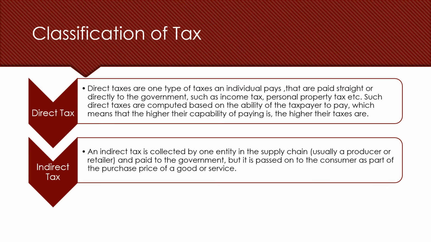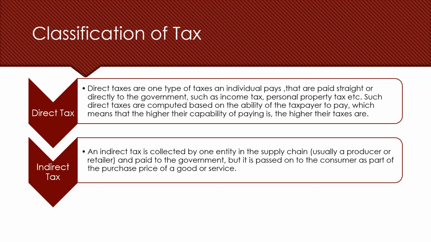Classification of tax. Direct taxes are one type of tax an individual pays directly to the government, such as income tax, property tax, etc. Such direct taxes are computed based on the ability of the taxpayer to pay, which means that the higher their capability of paying is, the higher their taxes are.